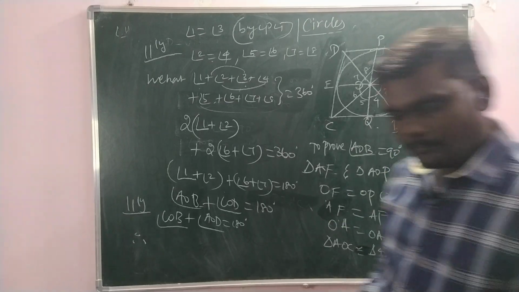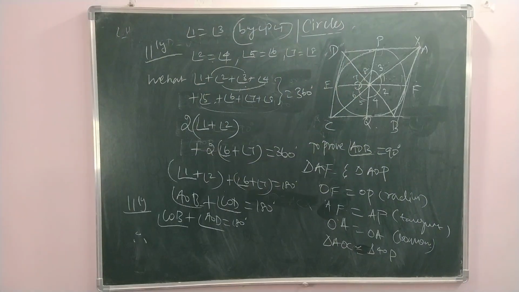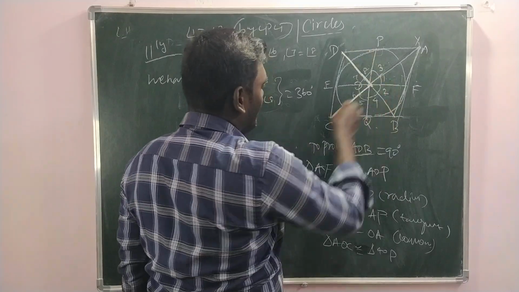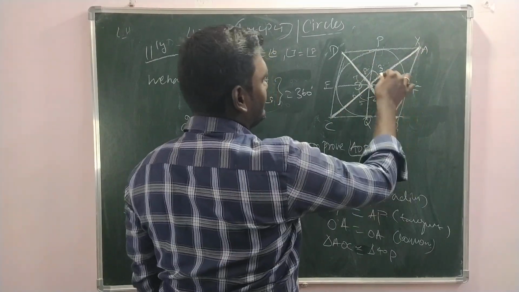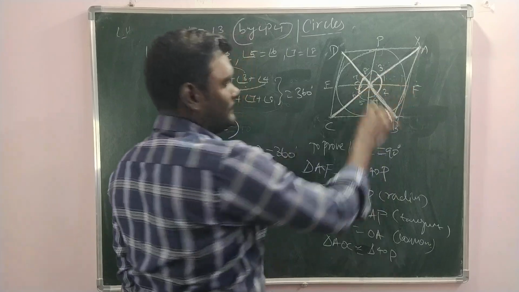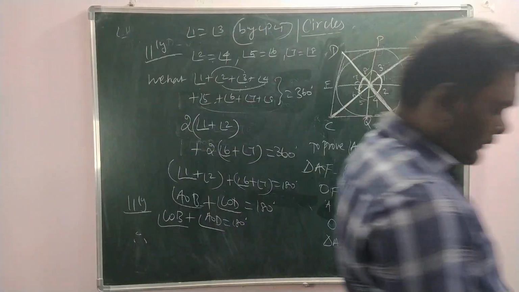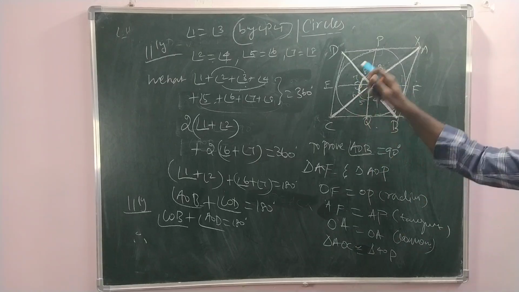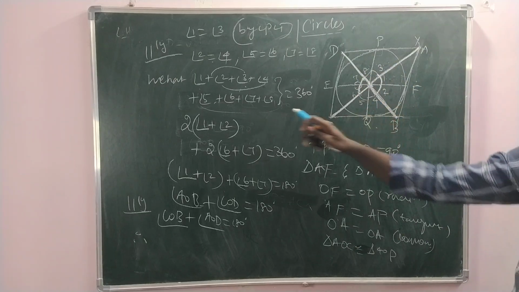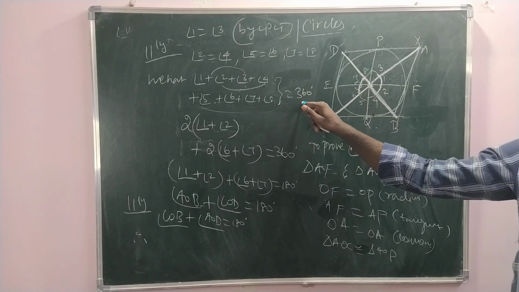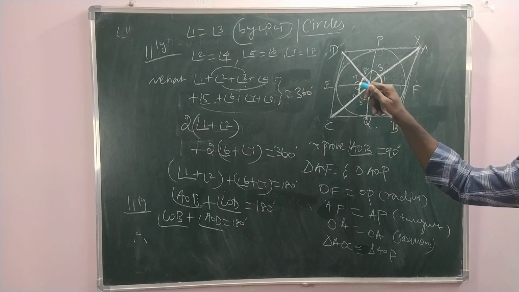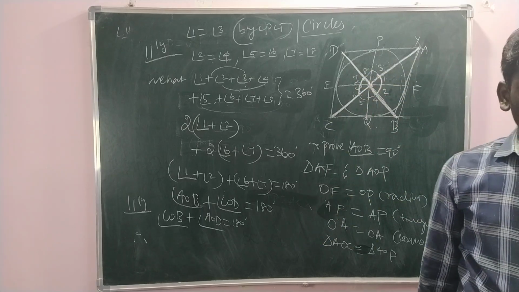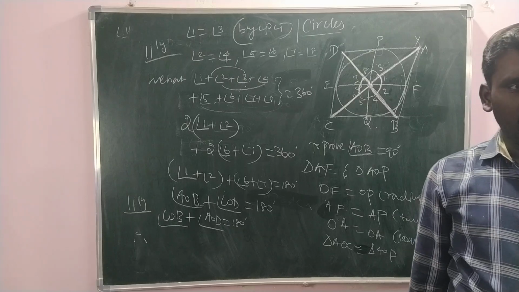And they are talking about the angle subtended by the opposite sides of a quadrilateral. That means sum of this angle and this angle. This angle they are talking about. So that is why I extended this proof for the other side. We proved the other two pairs also equal. Fully angle sum I took. That is 360 degree. Or else you can take the other side also separately. Prove 6 plus 7 is equal to 90. Later we can prove. That's also one of the possibilities. Okay. Clear? Any doubts?